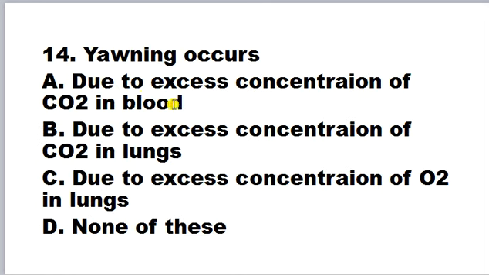Yawning occurs due to excess concentration of CO2 in blood, due to excess concentration of CO2 in lungs, due to excess concentration of oxygen in lungs, D. None of these. So first of all we have to understand what is yawning. Yawning means ubasi lena in Hindi. So this occurs due to the excess concentration of CO2 in the blood; when one's body blood contains an increased amount of carbon